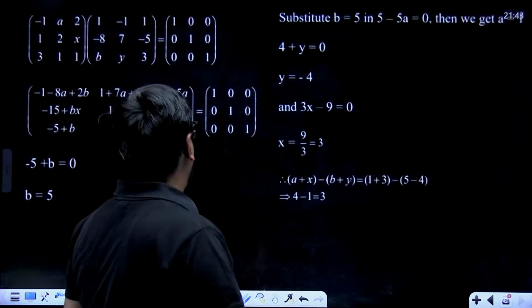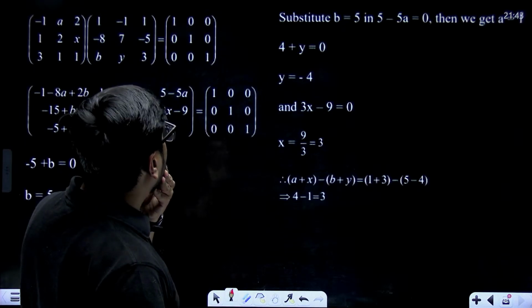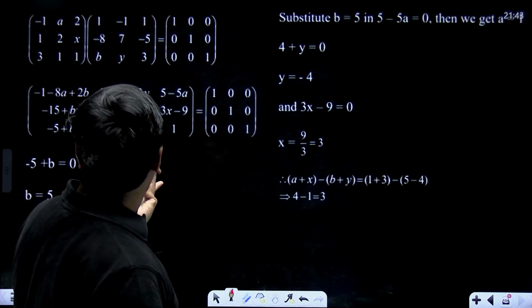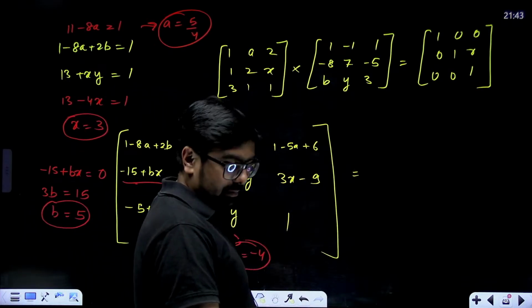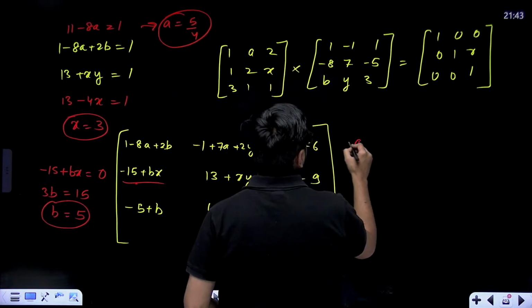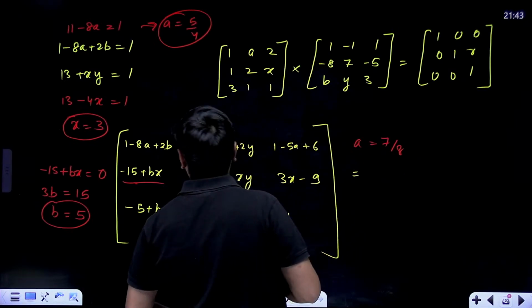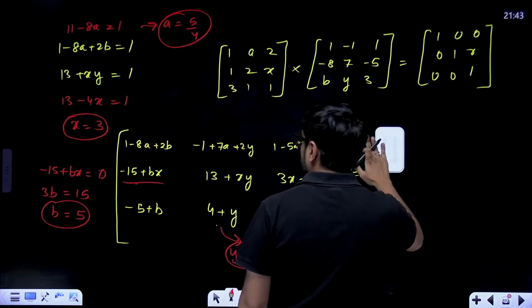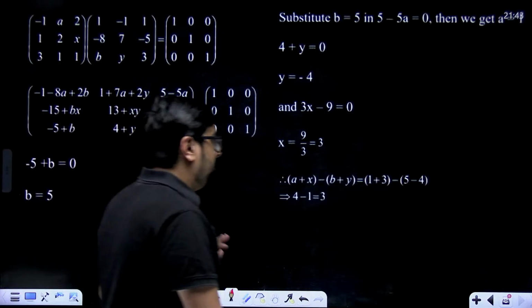Okay. Now tomorrow. Okay. Arey, b is 5, correct? 5 minus 5a, where 5 minus 5a is equal to 0. 6 minus 5a. Arey, 7 minus 5a is equal to 0. So a will be equal to 7 by 5, not 8 by 5. Something contradictory is happening. Just check the calculations once, and you have the solution also. I'm not sure that the solution is entirely correct, but yeah. Okay, this is the way you can solve it. Now practice this. Practice matrices and determinants.